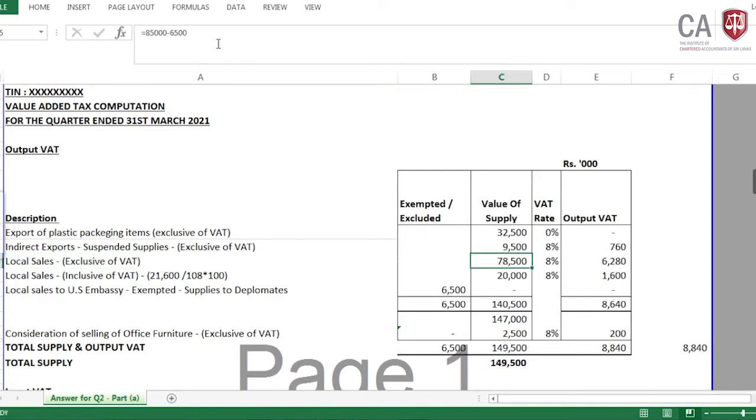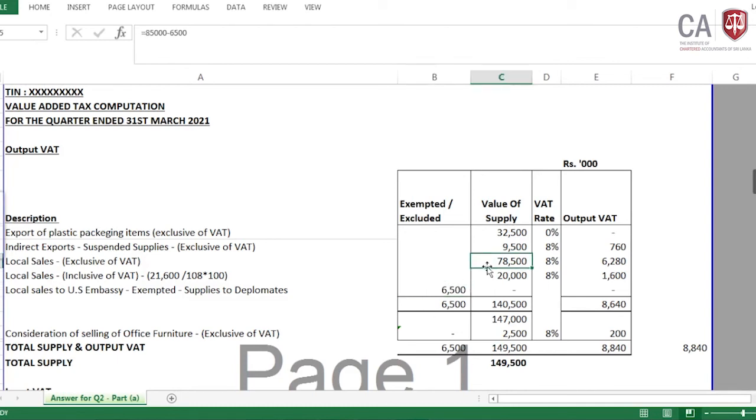From this 85,000 we need to deduct the 6,500. In the local sales to US embassy, exempted, which is supplies to diplomats, you need to take it as the exempted supply, which is 6,500. Done. Then the same thing, the 85,000 we have divided into 2.